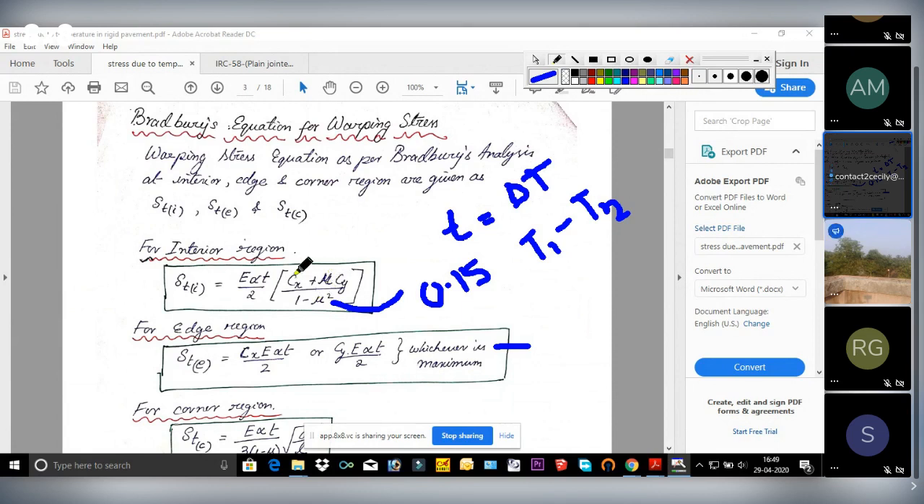Now here see, there are two terms. This is alpha, and this is Cx, Cy, suffix x, suffix y. Now what is alpha? Here we are dealing with the temperature variation. Clear? Here we are dealing with temperature variation.